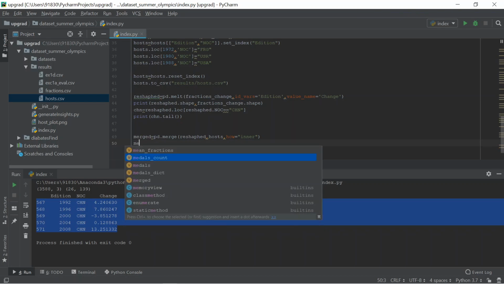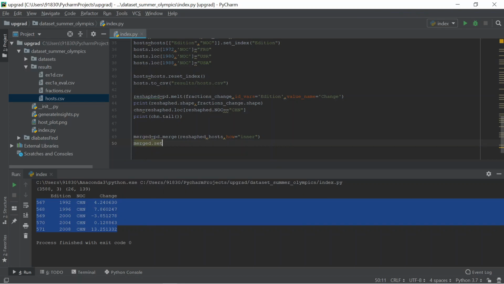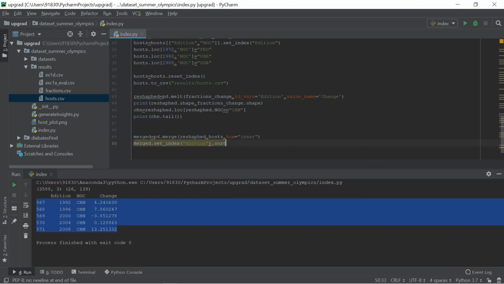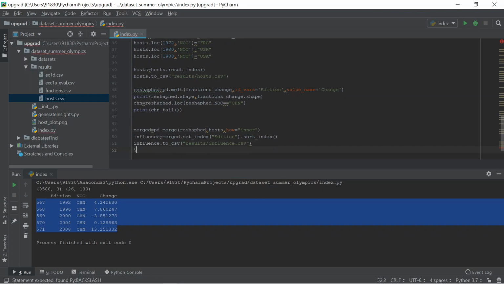Okay, so merged dot set_index called edition, and also here you can apply the sort_index functionality. Sort index and assign to influence. Also finally save this influence dot to_csv. Yeah, that's it.